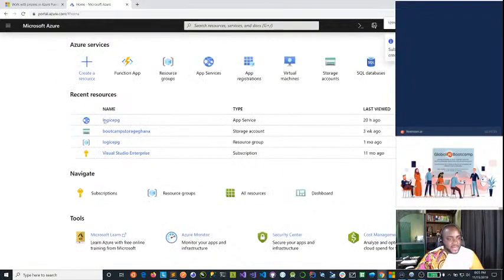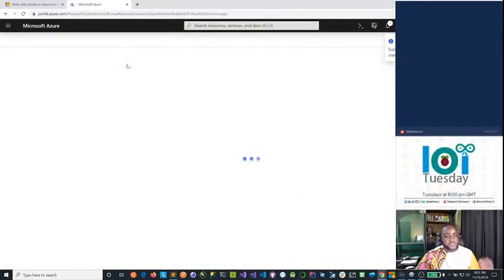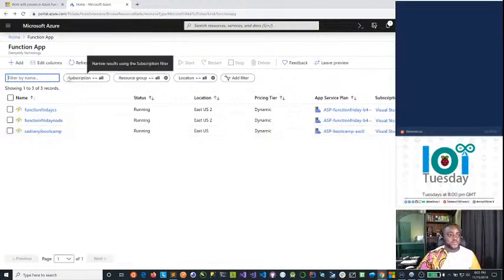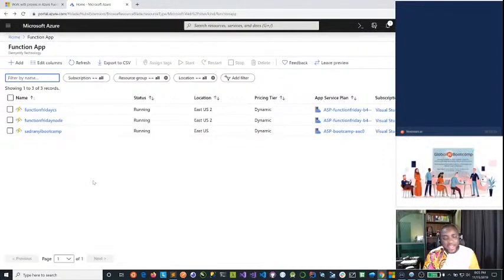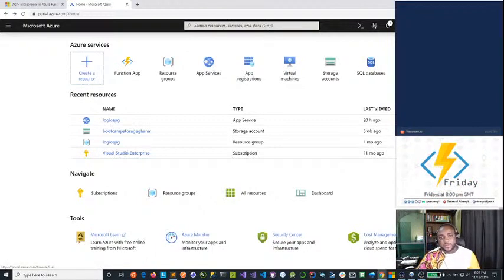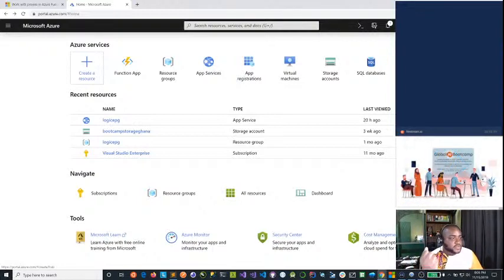So in my dashboard, I'm going to go to the functions app. This is my Azure portal. And yes, last IoT Tuesday, I made mention that I am actually dying to get my hands on the new Microsoft Azure icons, and you can see that. I mean, they look cool, rebranded now. So I chanced upon an awesome tool. I think there is an MVP who actually wrote an article about using the tool to download these icons, and I happened to download the tool, and it's working cool.